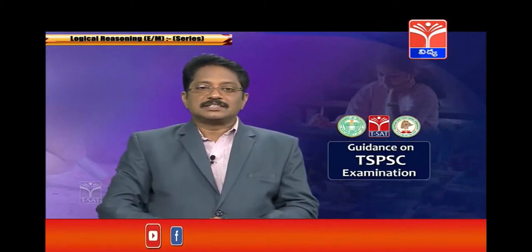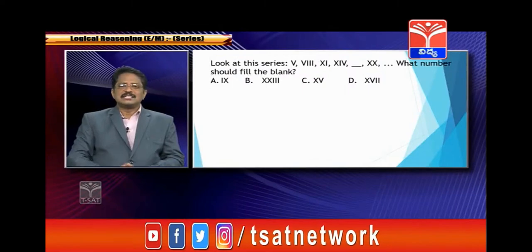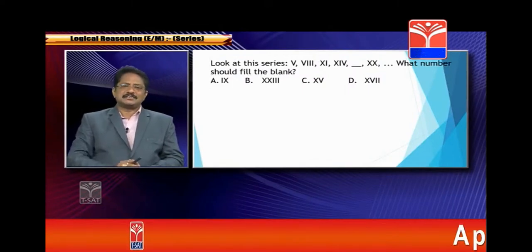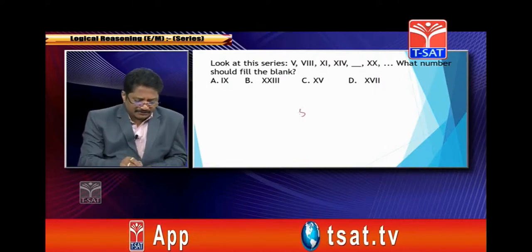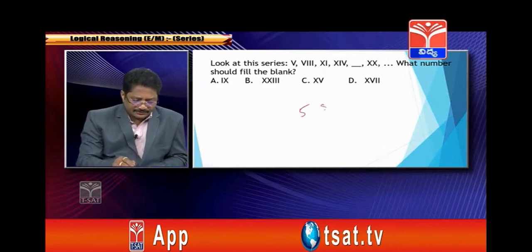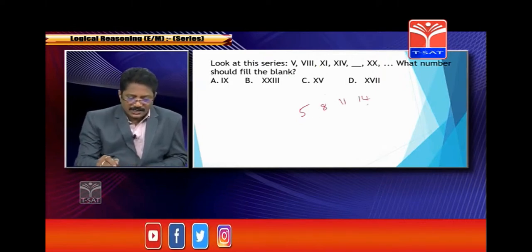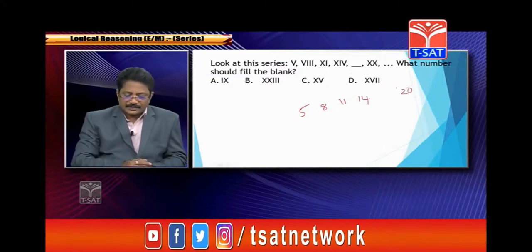Now see, this is V7, the Roman numbers, all this. If you know the Roman numbers, it's very simple, you can get the answer directly by observation only. So here, V means 5. This is 8. This one is 11. This is 14. Okay. And this one is 20. Correct?